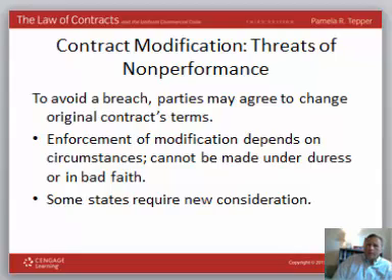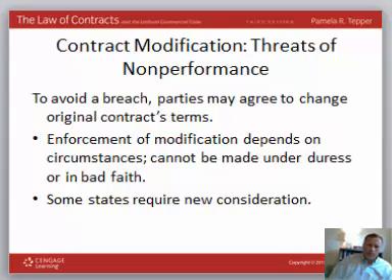And there's a very famous case about a Hollywood actor who signed a contract to perform in a movie and then halfway through the movie threatened to leave unless he was paid more money. Well, he already had a contractual obligation to be there, and the threat of leaving would have cost the movie house quite a bit of money. So the movie house agreed during the movie, but then afterwards sued so that they wouldn't have to pay that additional money, and actually won because the contract modification was made under duress and it was made in bad faith by the actor.